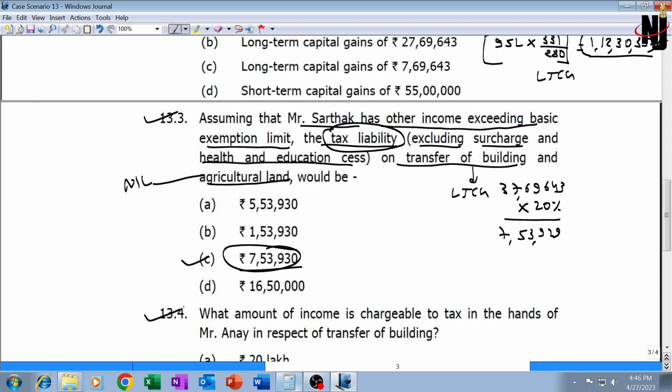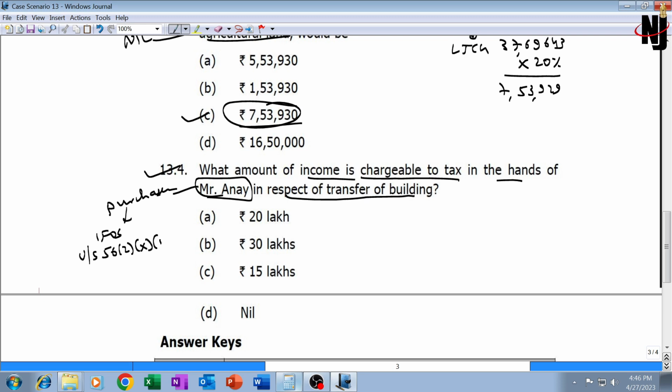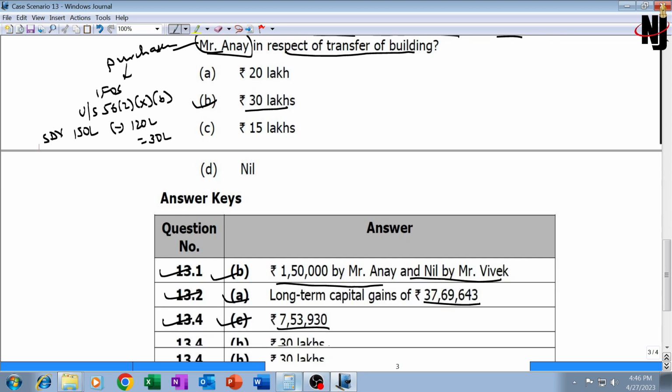Our answer is correct. Now proceeding further with 13.4, what amount of income is chargeable to tax in the hands of Anay, the purchaser of building, in respect of transfer of building? Now Anay is a purchaser, so for him capital gain will not arise, but his income will be governed by income from other sources under section 56 subsection 2 clause 10 subclause B. His income will be 150 lakhs, the stamp duty value, minus the actual purchase consideration, 120 lakhs, that is 30 lakhs. So differential amount 30 lakh will be his income from other sources.